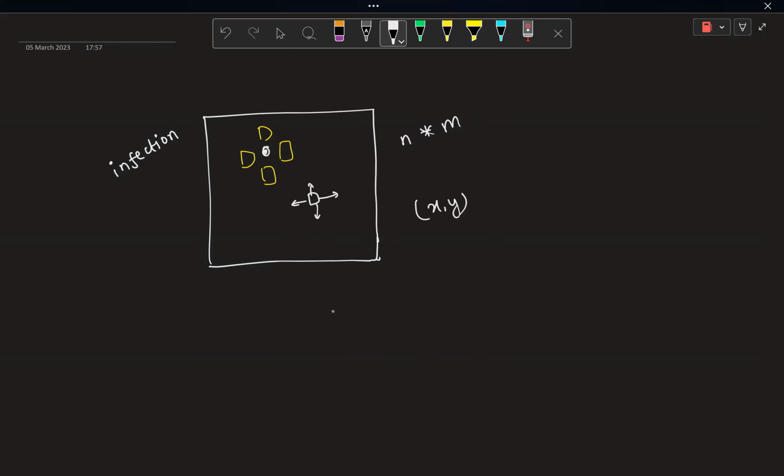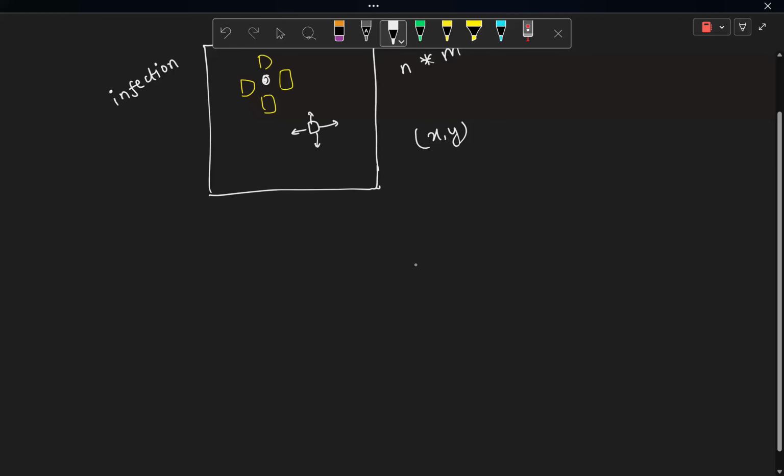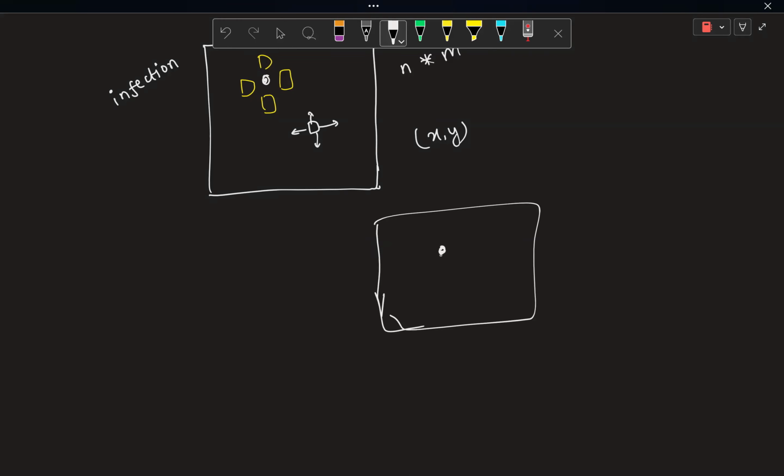And here you just had to come up with an idea that if infection is starting, let's say at this point, and I choose this point for vaccination, then the cells which are closer to this infection source will get infected.